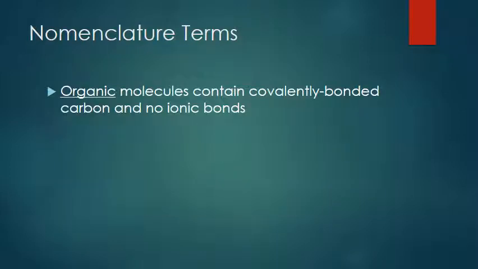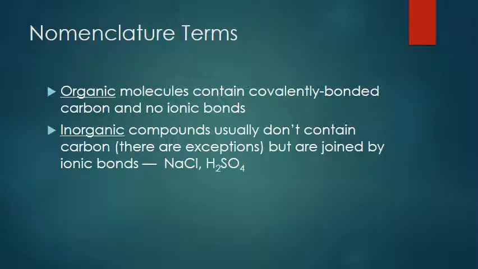Organic molecules contain covalently bonded carbon, no ionic bonds. We'll talk about these terms a little bit later, but just know organic contains carbon and no ionic bonds. Inorganic usually don't contain carbon, but there are exceptions, and are joined by elements that are positively and negatively charged and attracting each other. Those are ionic bonds.